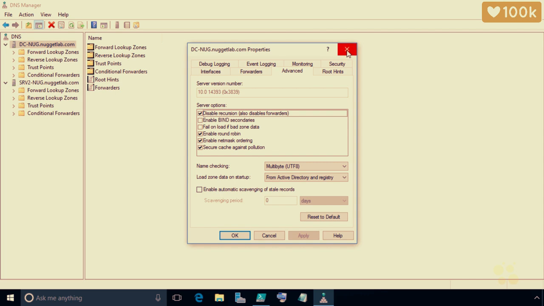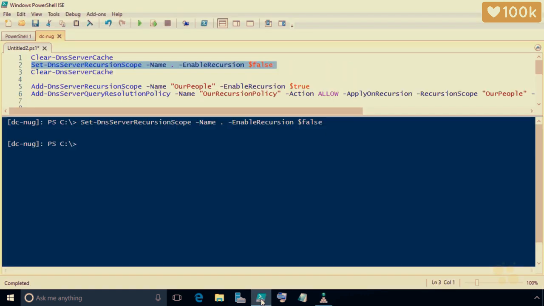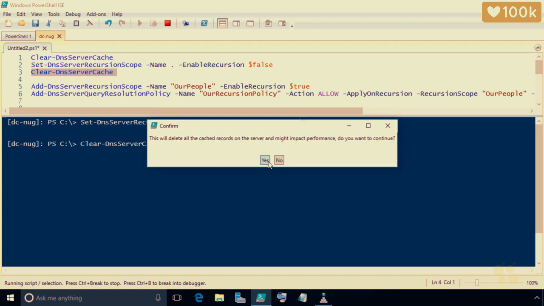So I'm going to close the properties box right here. And let's go back to our client just to verify that this DNS server is no longer willing to go out and ask additional DNS servers for information on our behalf. So here on the DNS server, let's go ahead and clear the DNS server cache to make sure nothing's sitting in the cache. So with row 3 highlighted, for the clear command, we'll press F8 to execute that. Then we'll click on yes to confirm.